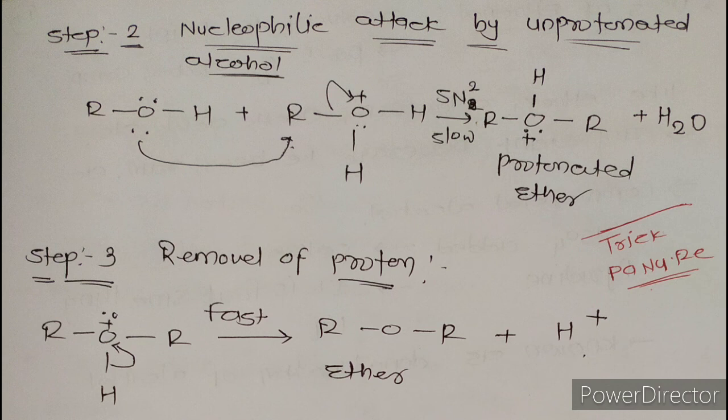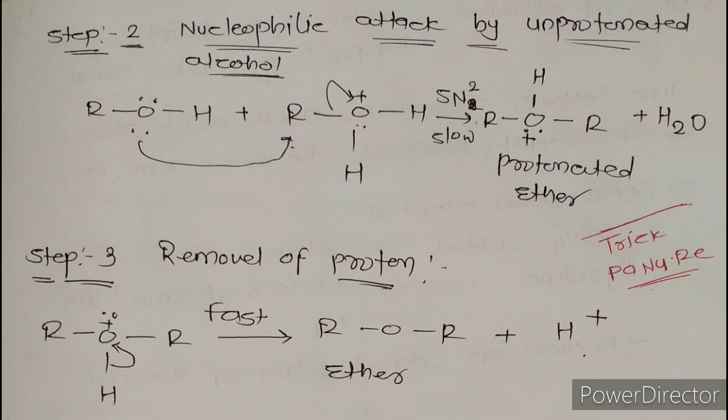Now in the second step, nucleophilic attack takes place by alcohol. It means the protonated alcohol, the product obtained during the first step, reacts with simple alcohol, and a water molecule is eliminated and we get protonated ether. Protonated ether means oxygen contains two alkyl groups along with hydrogen.